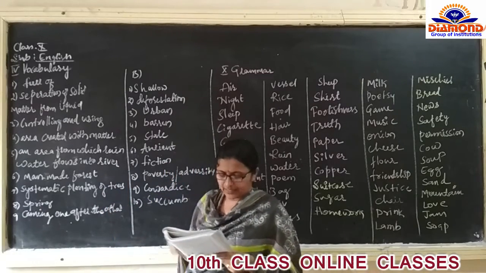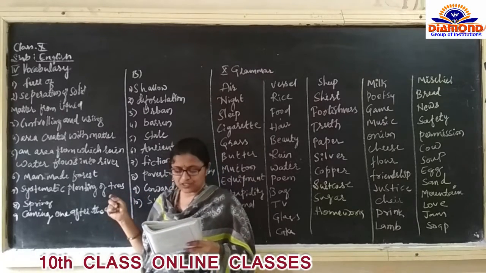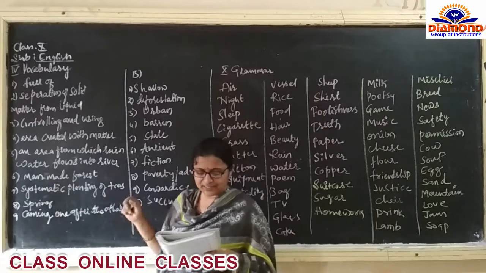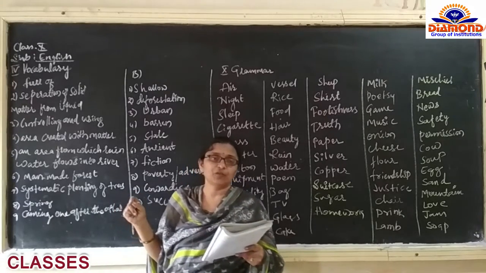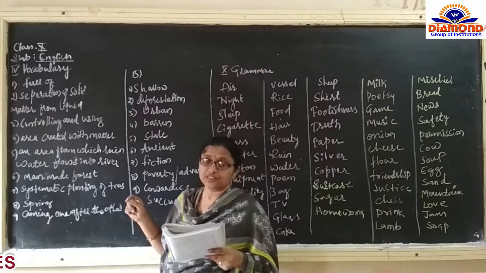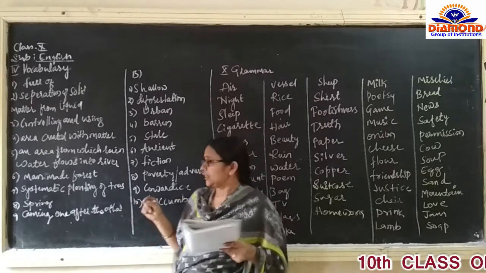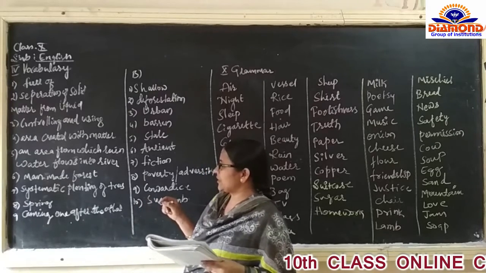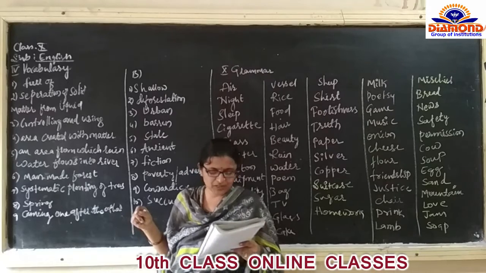Sixth one, in some of the textbooks this is given as civilized forest. In the old textbook that is given. Civilized forest means man-made forest. Then seventh one, afforestation. You all know the meaning of afforestation.